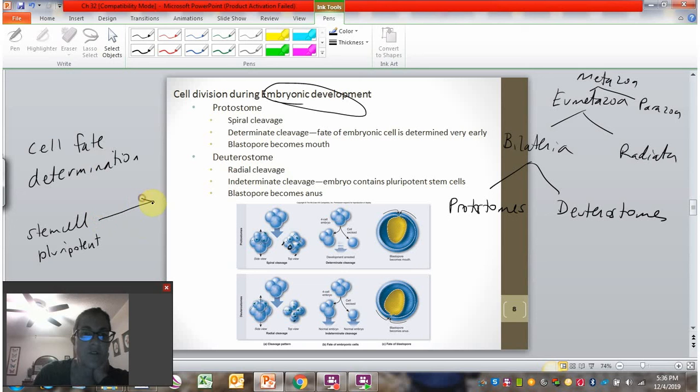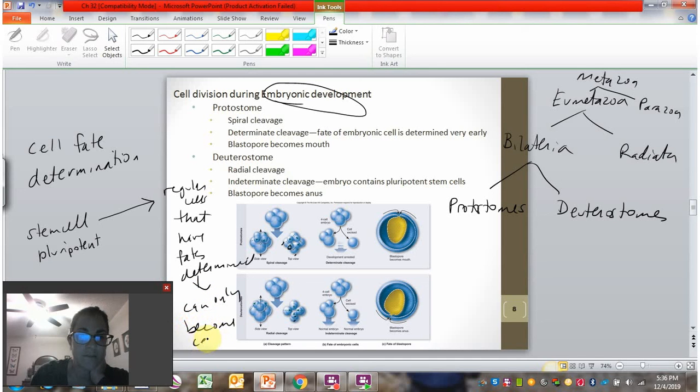And through determination, they will get turned into regular cells that now have their fates determined. That means they can only become certain parts of the body. So in other words, they're no longer stem cells. They can only become, for example, a skin cell or an eye cell, depending on the level of determination.